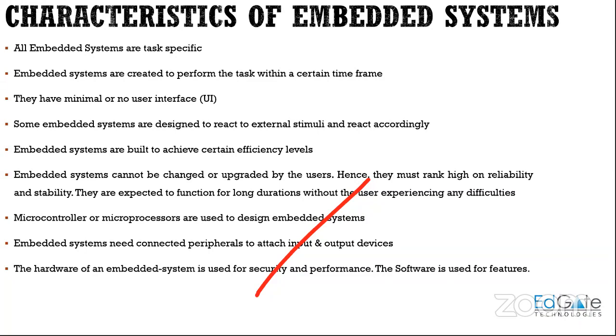So there is a certain time frame for each and every embedded system, and within that particular time frame the embedded system has to perform that particular task. In the braking system case, at that particular instant the brakes have to be applied to the car, right? That is what is called the time frame, and your embedded system has to perform the task within that time frame itself, right?